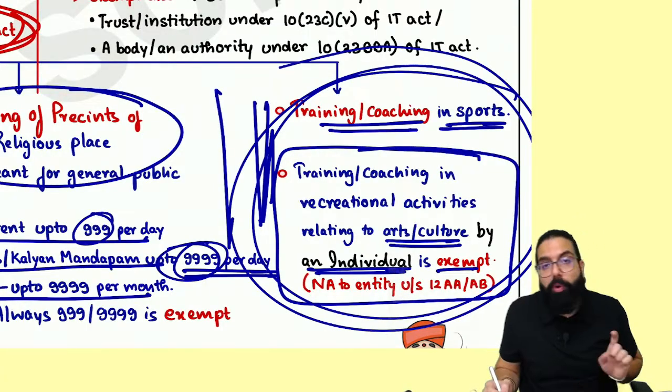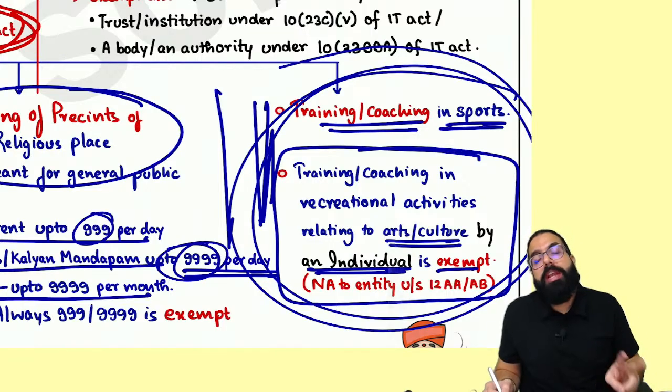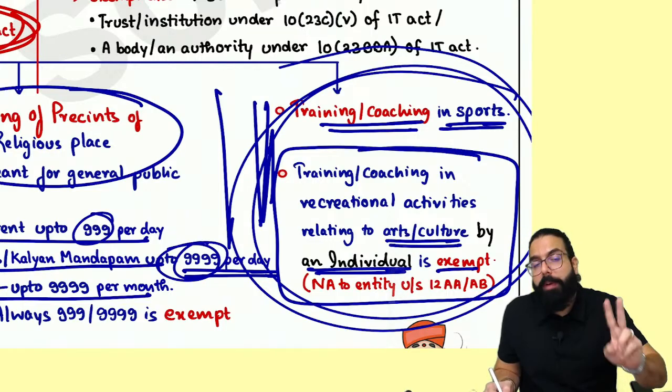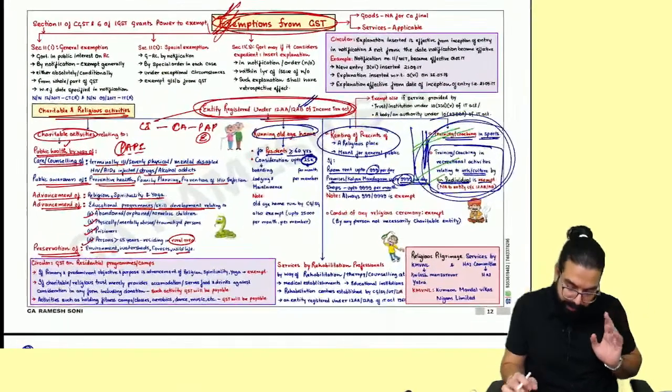Training or coaching in sports by a charitable institution is exempt. And training or coaching in art or culture related activity, not by a charitable organization, only by an individual, is exempt. These 2 points, please take care of them. Done, sir. This point is clear.